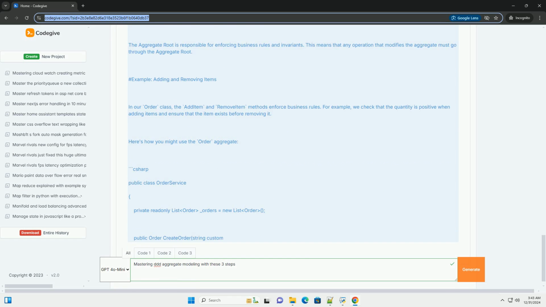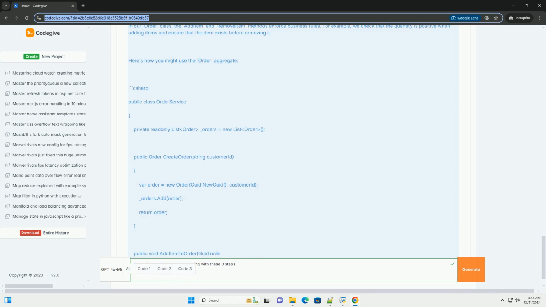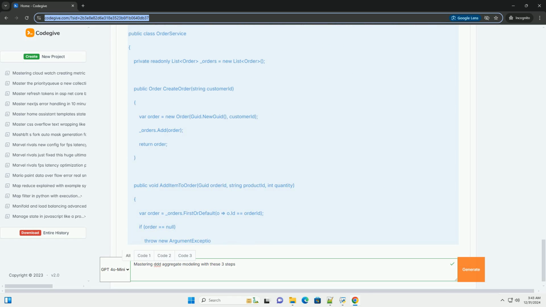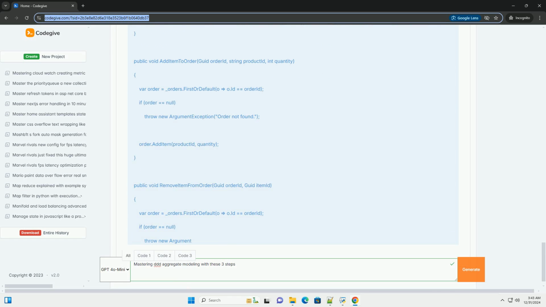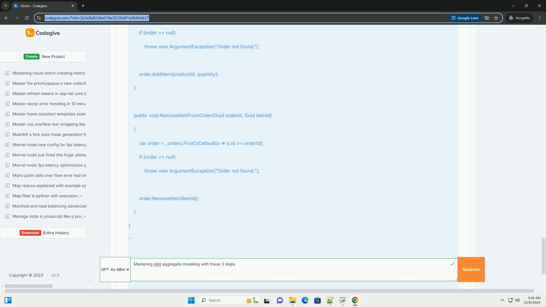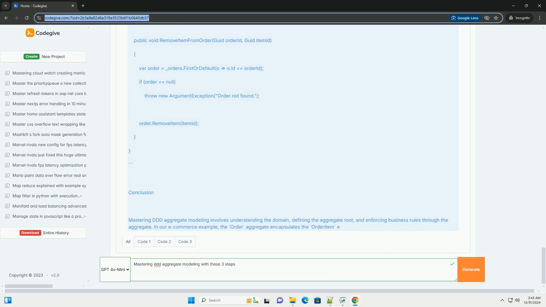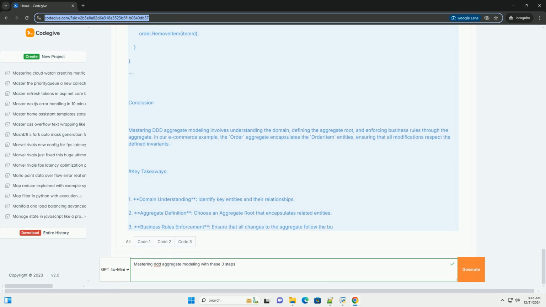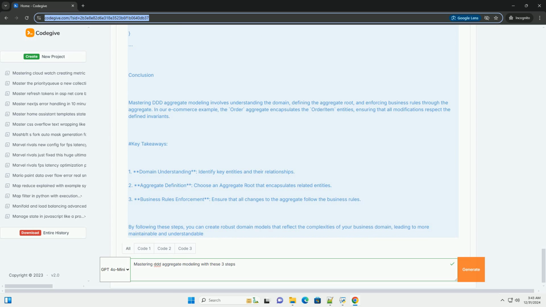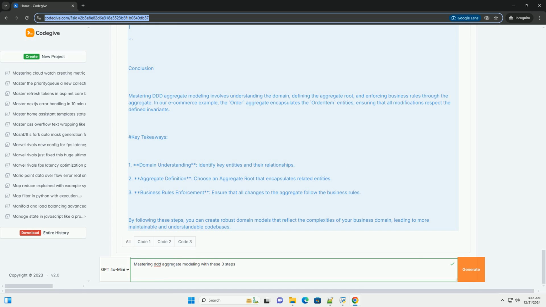Step 1. Understand the domain. Before creating aggregates, you need a deep understanding of the domain. This involves identifying the key entities and their relationships, as well as understanding business rules. Example domain, e-commerce. In our e-commerce domain, we will identify the following key entities. Order represents a customer order. Order item represents an item in an order. Customer represents a customer placing the order.